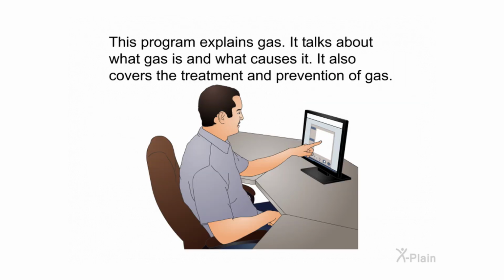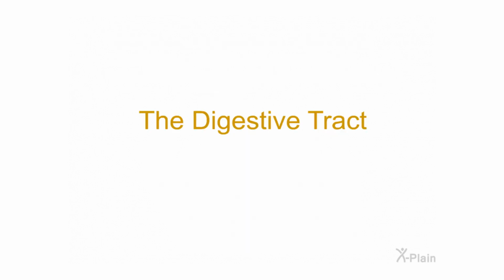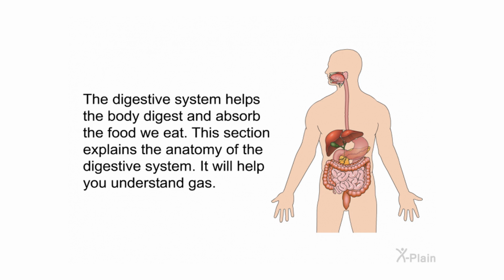This program explains gas. It talks about what gas is and what causes it. It also covers the treatment and prevention of gas. The digestive tract. The digestive system helps the body digest and absorb the food we eat. This section explains the anatomy of the digestive system. It will help you understand gas.